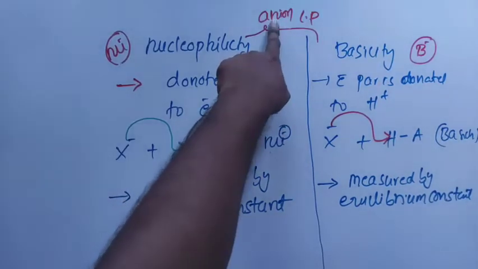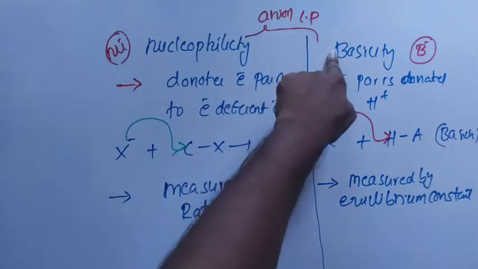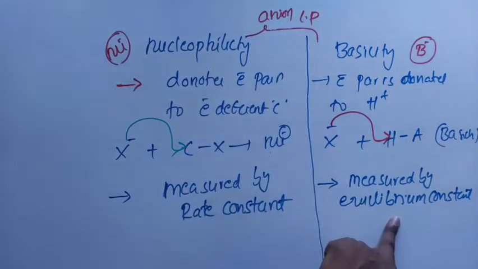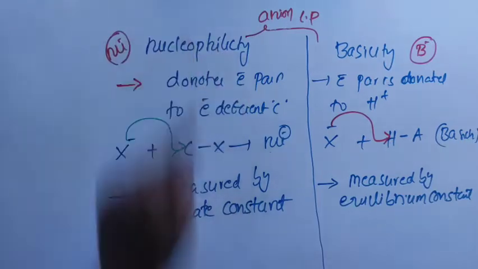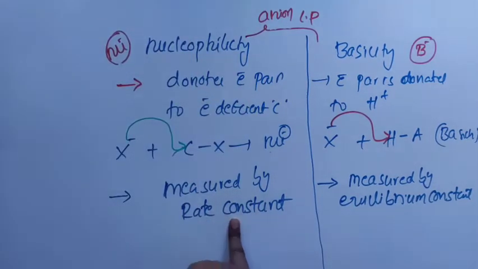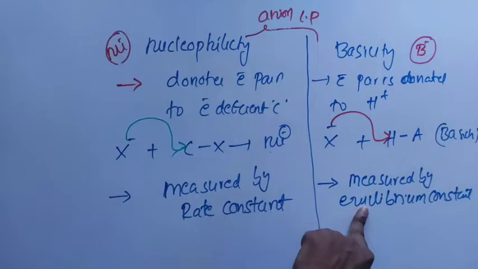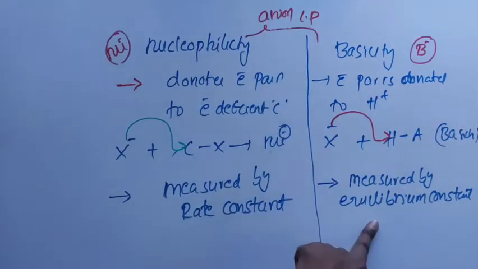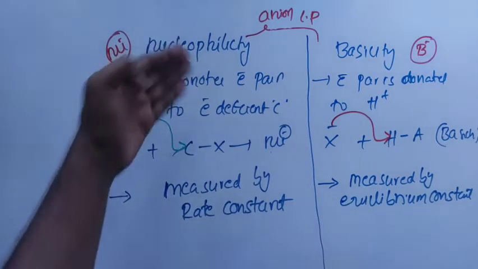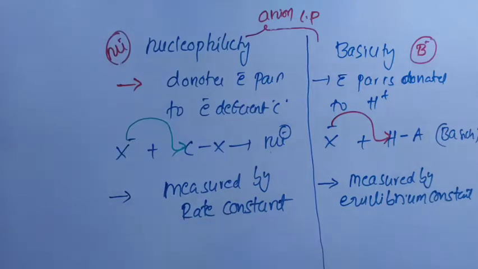Suppose I give you an anion and ask what about its basicity, go and ask the equilibrium constant. If I give you an anion and ask what is its nucleophilicity, go and ask the rate constant. But don't go and ask the equilibrium constant what is its nucleophilicity, you are failed. And don't go and ask the rate constant what is this anion's basicity. Therefore, nucleophilicity is measured by rate constant, and basicity is measured by equilibrium constant.